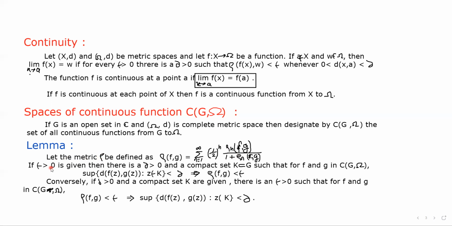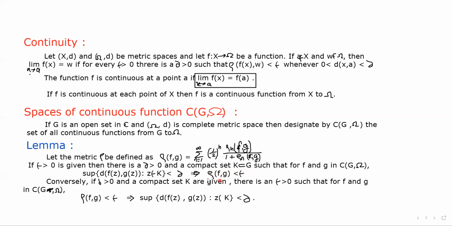If epsilon greater than 0 is given, then there is a delta greater than 0 and a compact set K which is a subset of G such that for f, g in C(G, Omega), the supremum of d(f(z), g(z)) less than delta implies that rho(f, g) is less than epsilon.